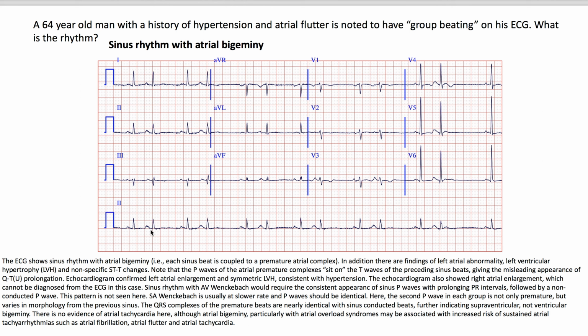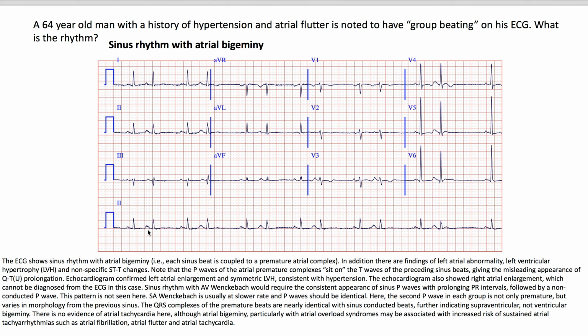In addition, there are findings of left atrial abnormality, left ventricular hypertrophy, and nonspecific ST-T changes. Note that the P waves of the atrial premature complexes sit on the T waves of the preceding sinus beats, giving the misleading appearance of QT-U prolongation.